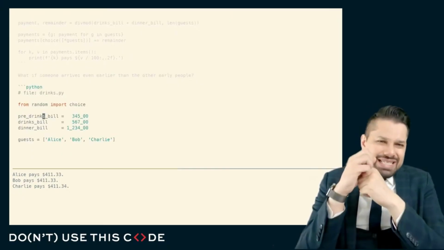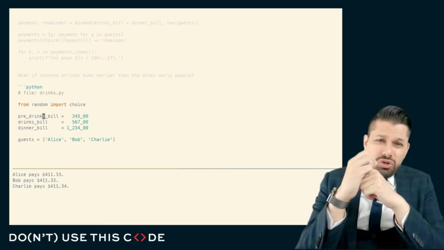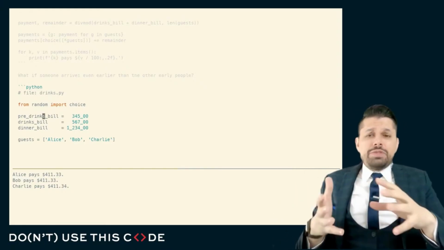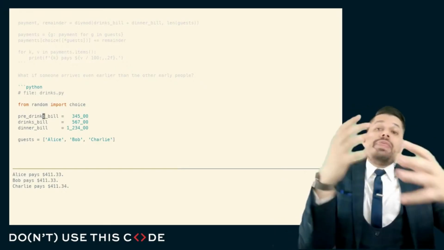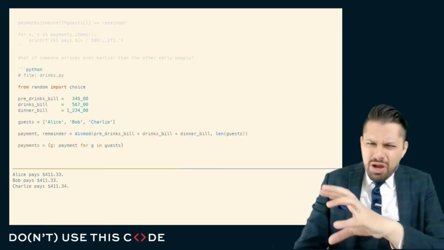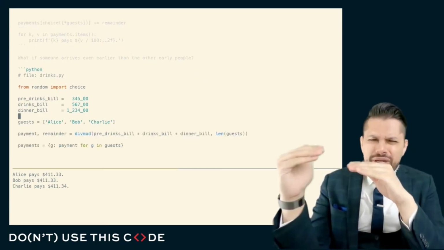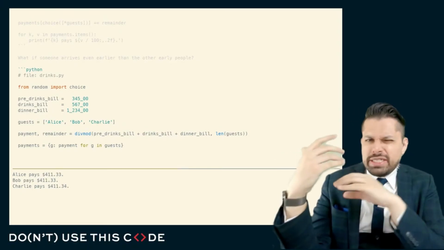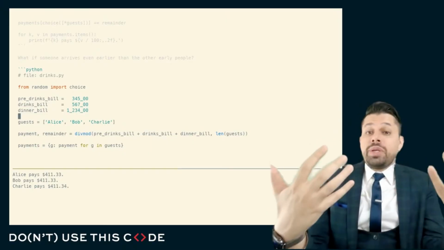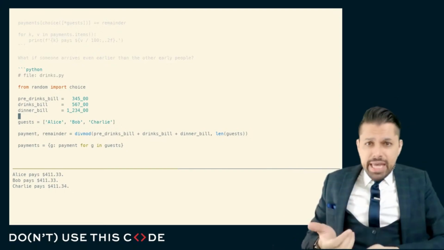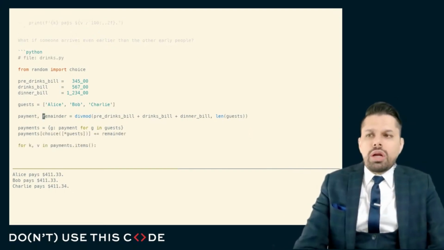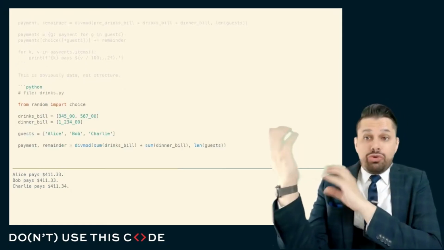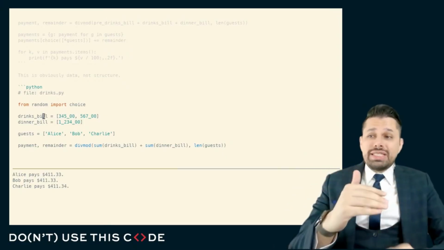Now, if somebody showed up a little bit earlier than the people who showed up a little bit early, we might think we could extend this a bit further and have a pre-drinks bill. This person shows up, then somebody else shows up, and then everybody shows up and the table is seated. The moment we do something like this, we see that drinks versus dinner is some kind of data-driven entity. It's not really a structural entity. It shouldn't exist as three separate variables in our program, which is something a beginner is very likely to start with, but instead we should look at it as some kind of composite or compound structure, perhaps some kind of list where we have a drinks bill and a dinner bill splitting up these two portions.